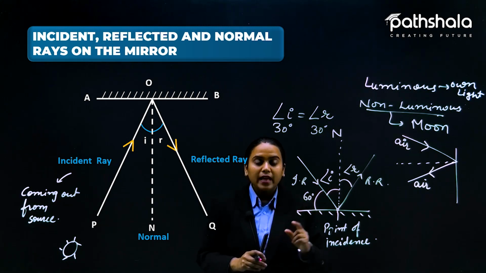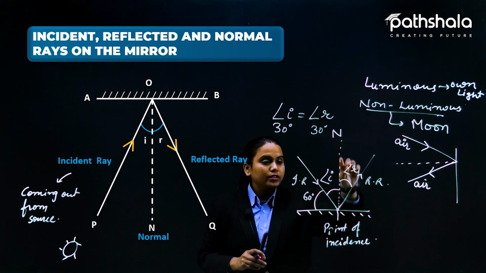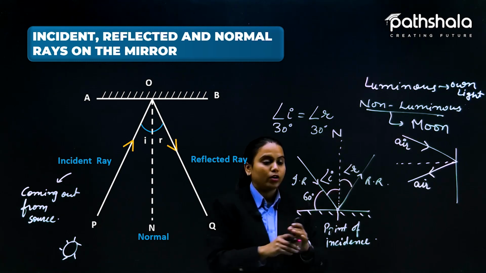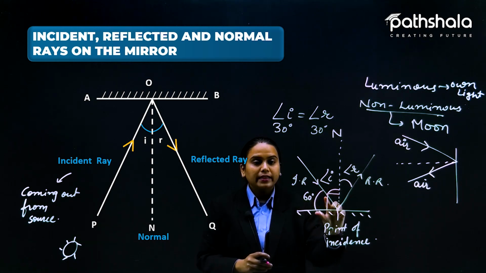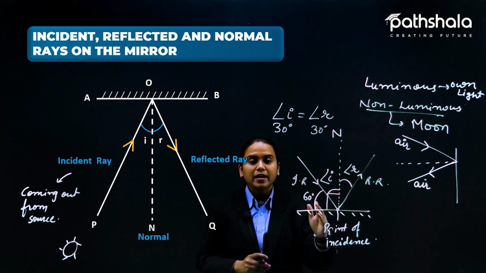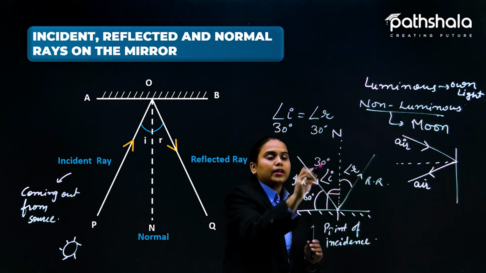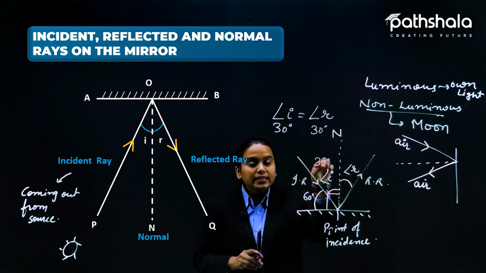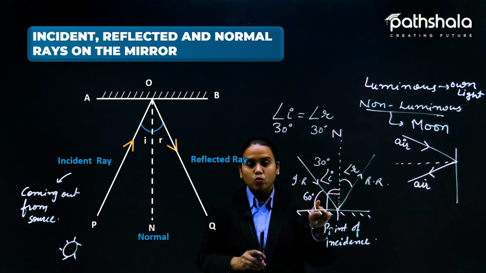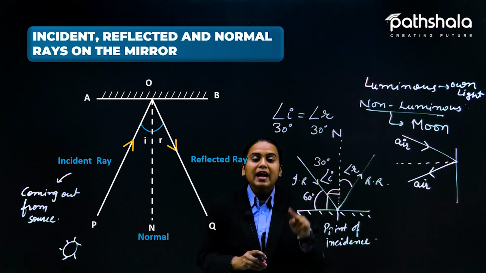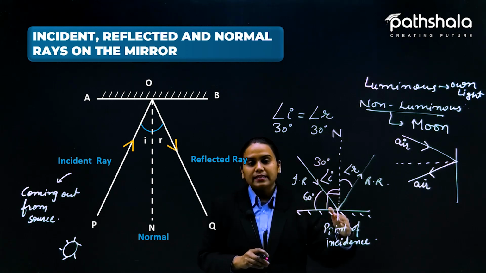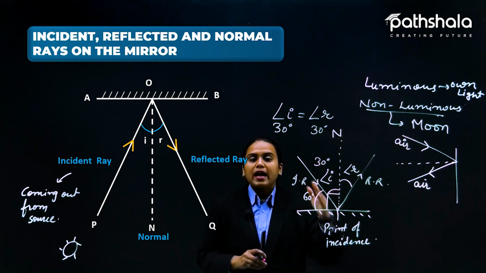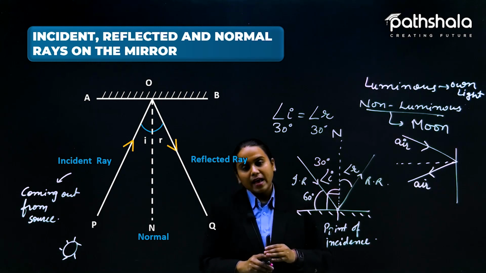But it should be clear that if it is 60 degrees, and you know that the normal to this surface is perpendicular, then this overall is 90 degrees. Out of this 90 degrees, this angle is 60, which is given. So what is left? 90 minus 60 is 30. So 30 degrees is left, and this is actually the incident angle, not that one. So it must be clear that the angle of incidence will always be between the normal and the incident ray. And according to that only we can find the reflected angle.